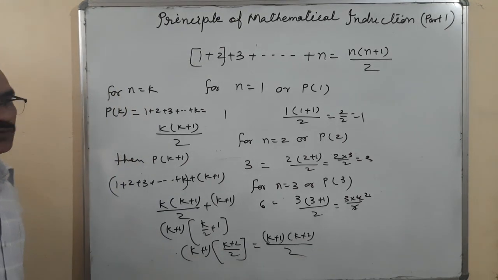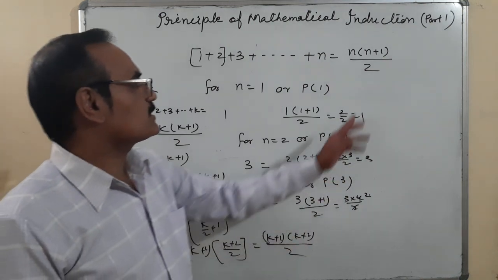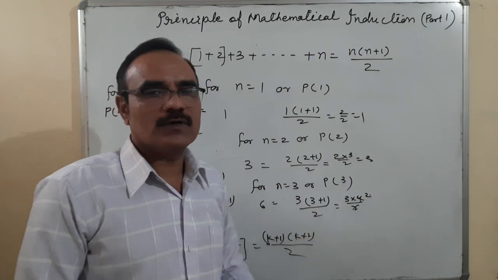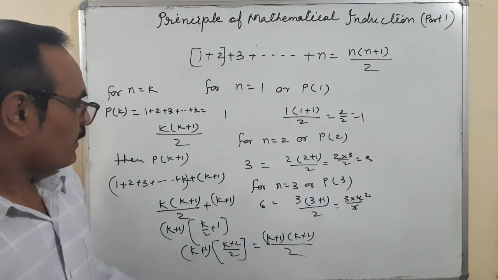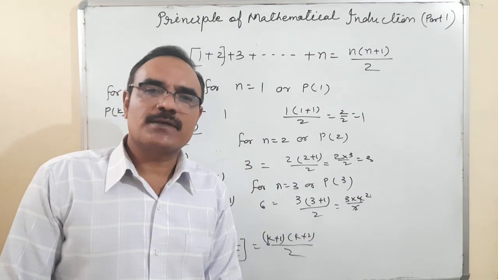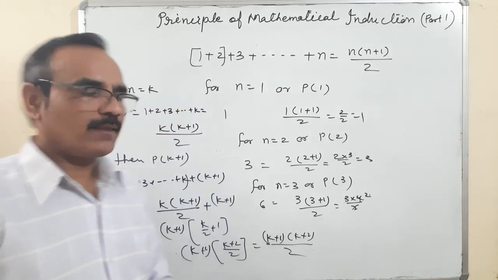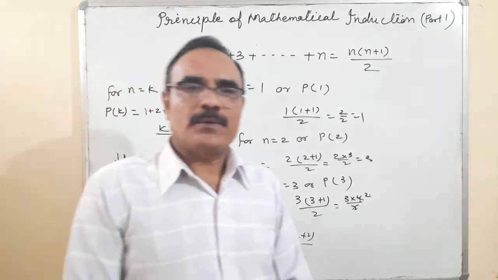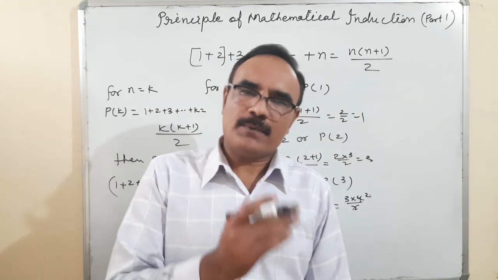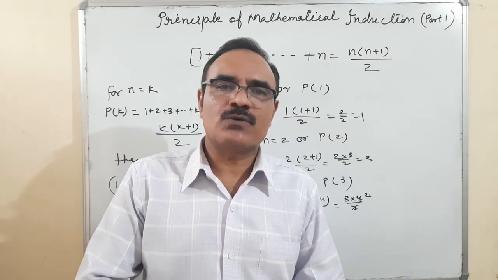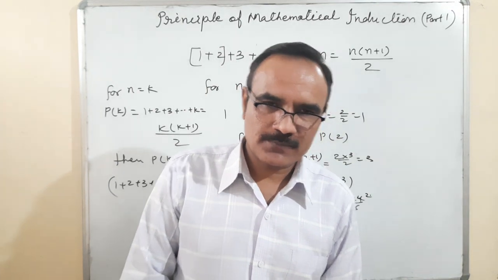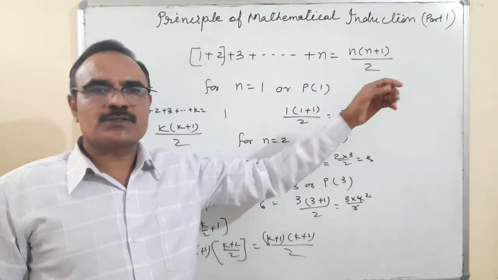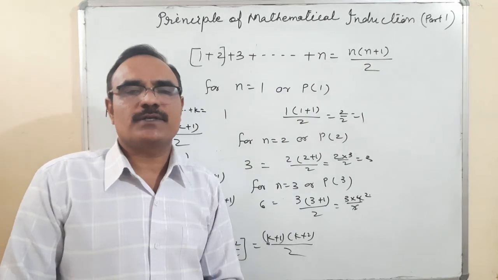So it is true for k plus 1. You can put k plus 1 in place of k: k plus 1 into k plus 1 plus 1, that is k plus 2, upon 2. So what does it mean? Hence it is true for all natural numbers. So that is the procedure. First we have to check for P of 1. Second, if P of k is true, then it must be true that P of k plus 1. And we can conclude that this formula is true for each and every natural number.